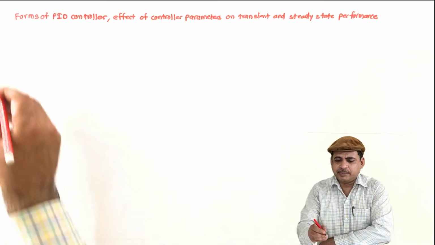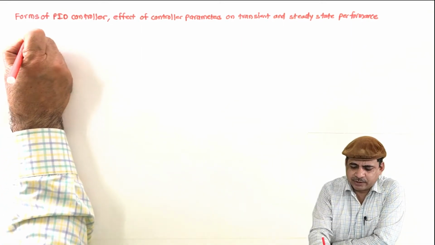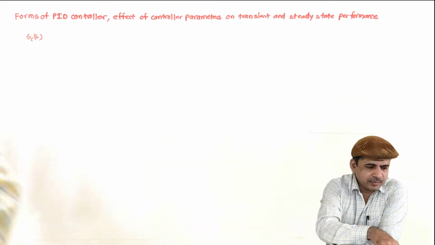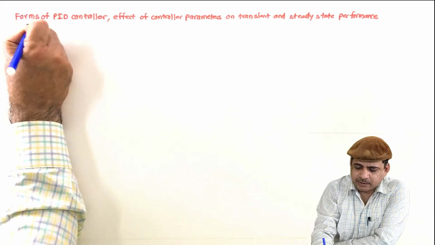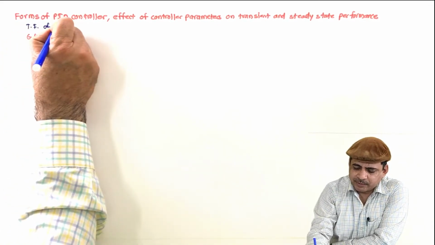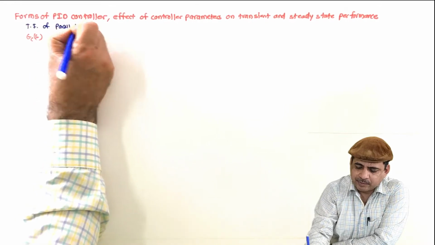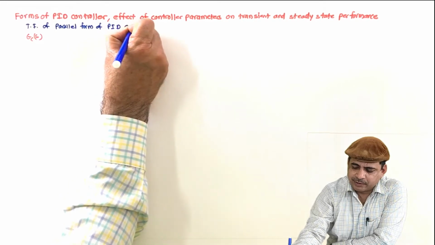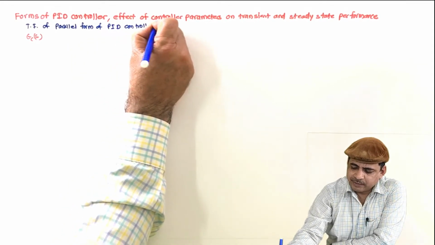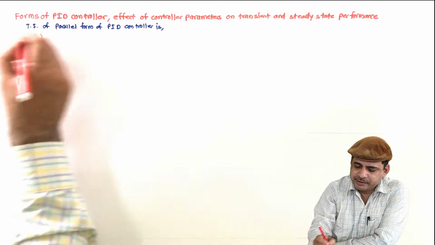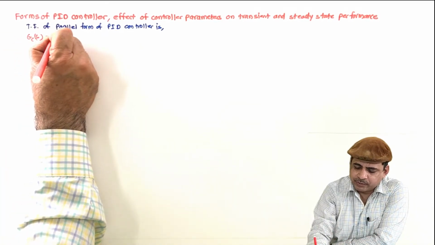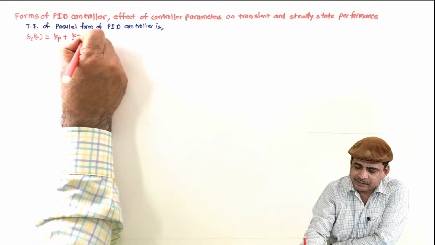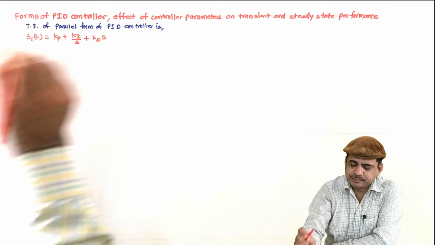So in the parallel form of PID controller, the transfer function is Gc(s) = Kp + Ki/s + Kd s.